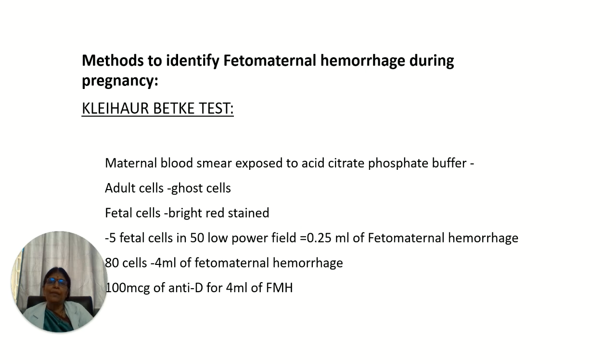Maternal blood is exposed to acid citrate phosphate buffer, and adult cells appear as ghost cells. Fetal cells are brightly stained. So 5 fetal cells in 50 low power fields indicates a feto-maternal hemorrhage of 0.25 ml.